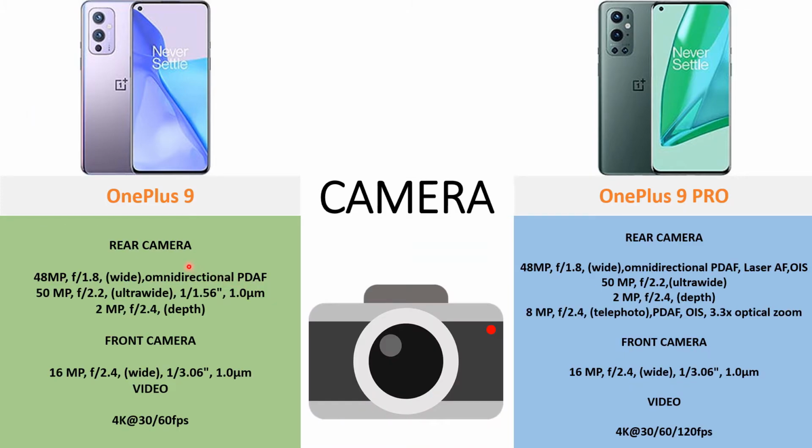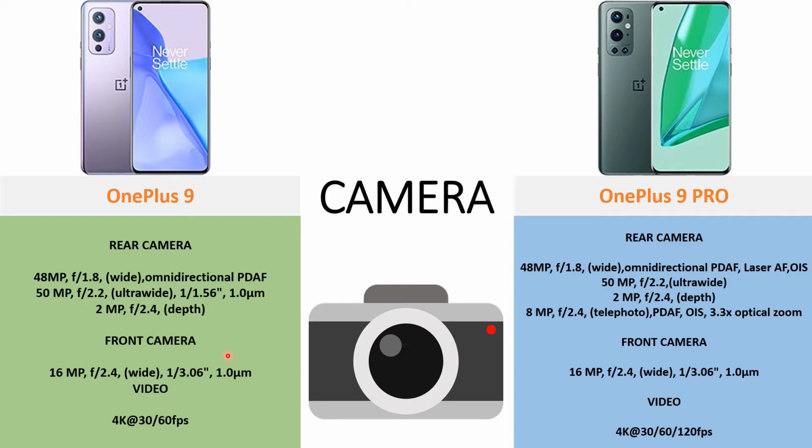Now coming to the camera, the rear camera of OnePlus 9 is coming with 48 megapixel of wide lens with omnidirectional PDAF and 50 megapixel ultra wide lens and a 2 megapixel of depth lens. Coming to the OnePlus 9 Pro, again it has the same 48 megapixel wide lens along with omnidirectional PDAF, however there is a laser AF and optical image stabilization. It also has the same 50 megapixel ultra wide lens and a 2 megapixel depth lens. The only difference is the OnePlus 9 Pro also comes with a 8 megapixel telephoto lens.